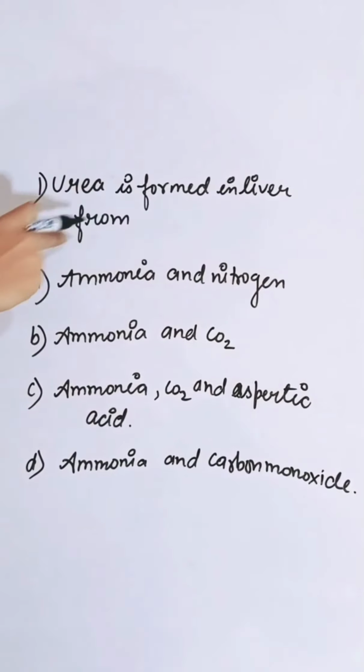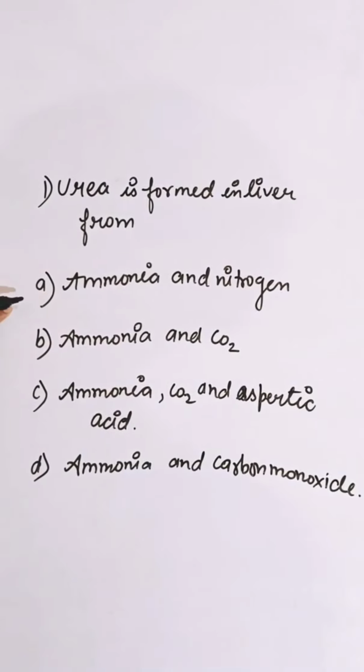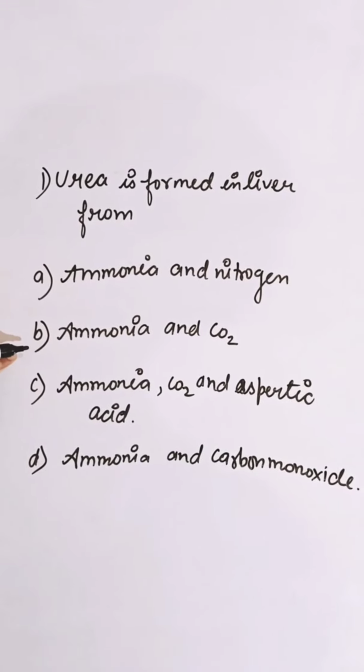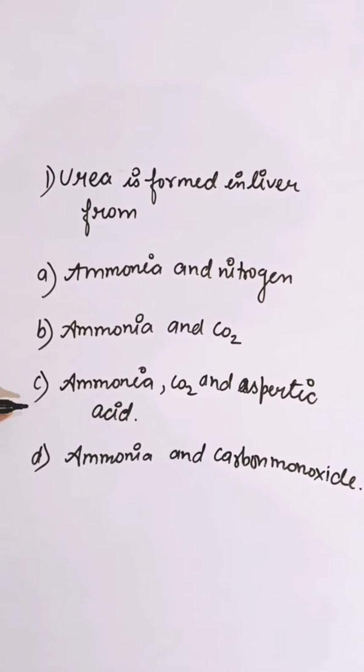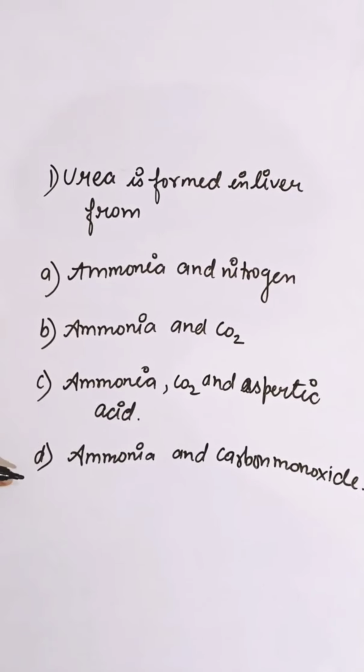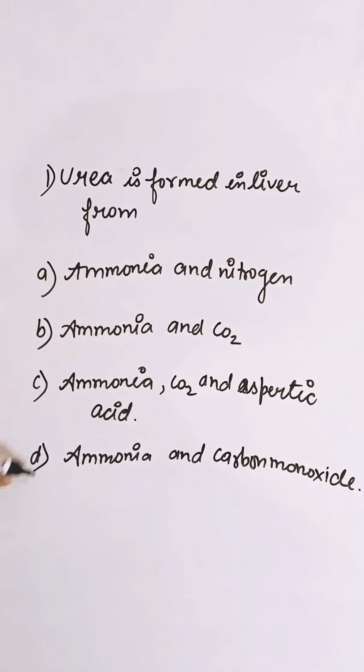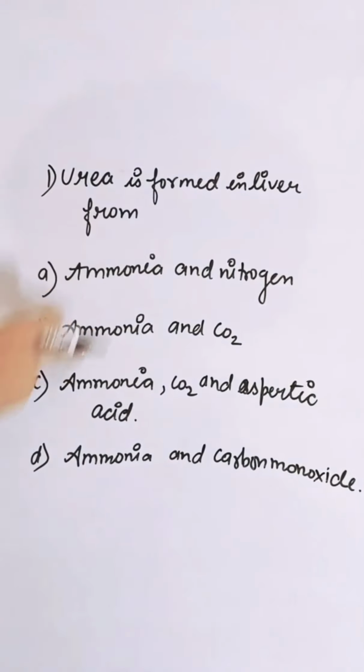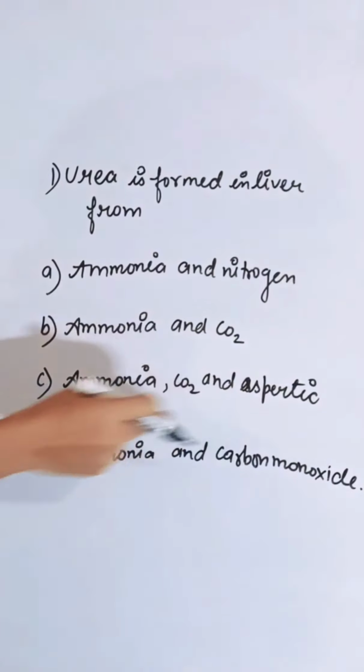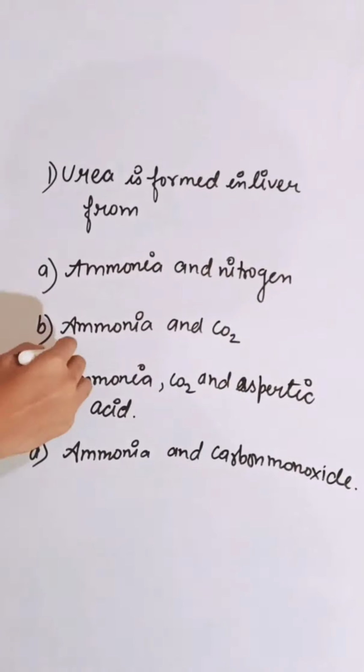Urea is formed in the liver from: first option ammonia and nitrogen, second ammonia and CO2, third ammonia, CO2 and aspartic acid, fourth ammonia and carbon monoxide. Urea is formed in the liver from ammonia, CO2 and aspartic acid. So the correct answer is C.